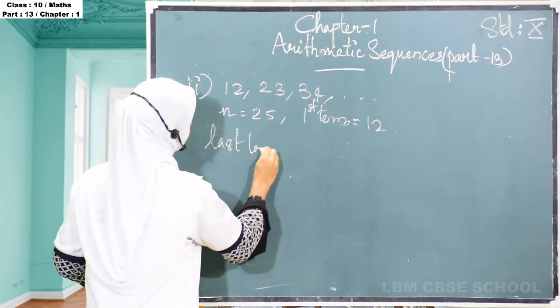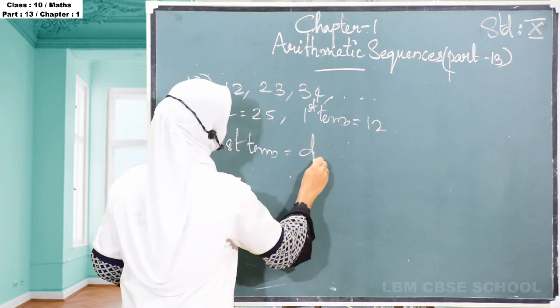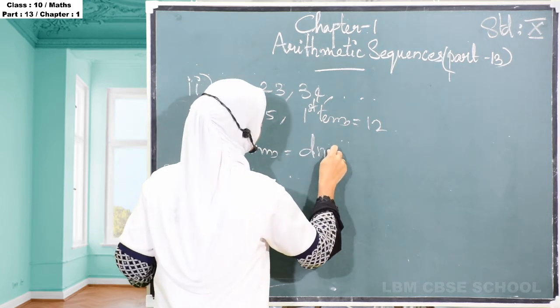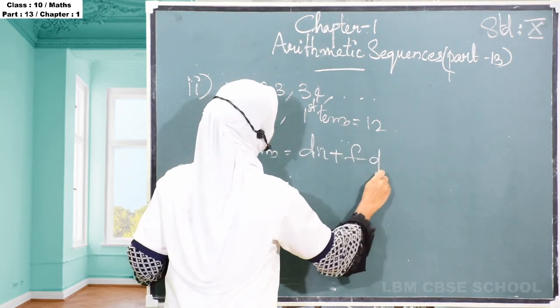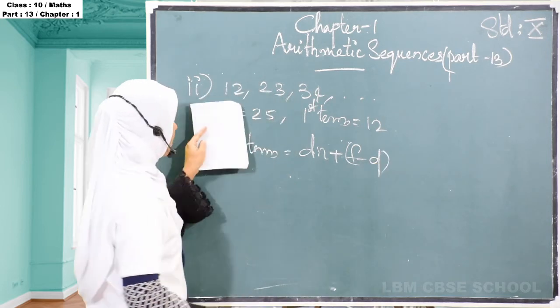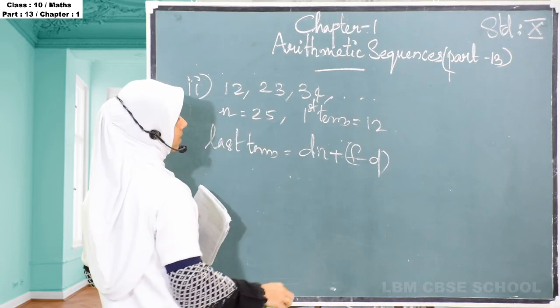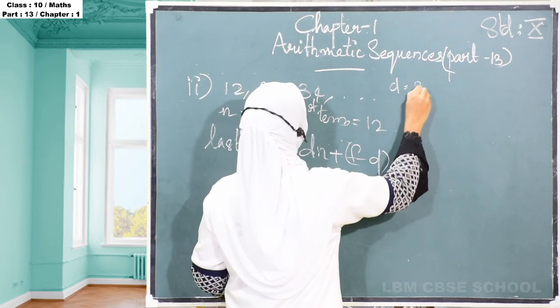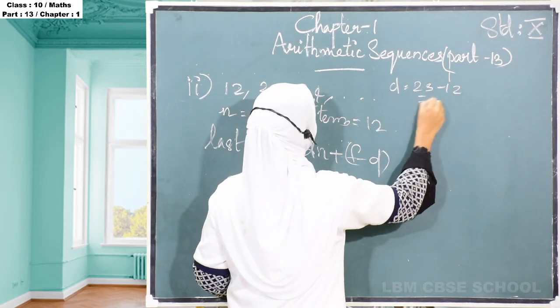The last term is given by the equation d into n plus f minus d. We know f and we have to find the common difference. d is equal to 23 minus 12, that is 11.